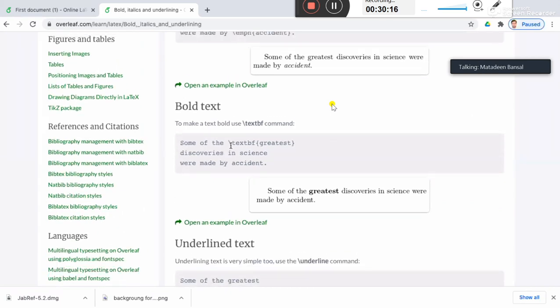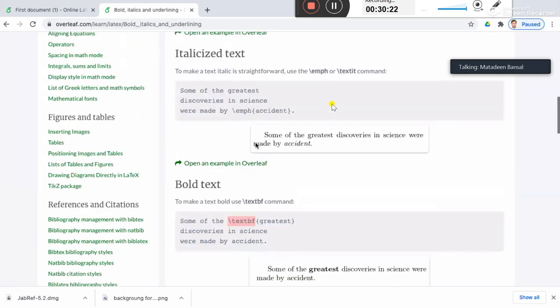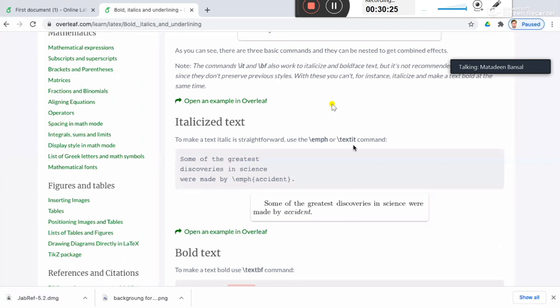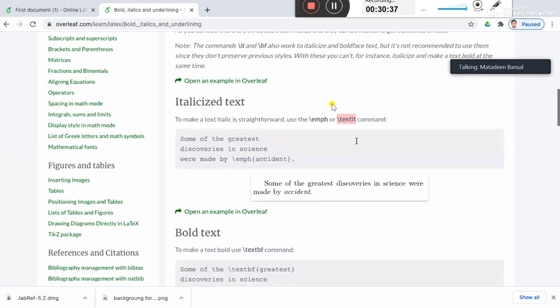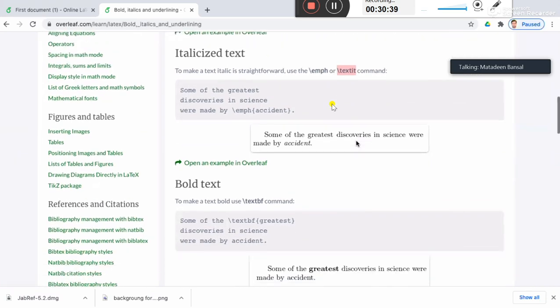The first is backslash textbf, for making the text bold, and backslash textit for italic.